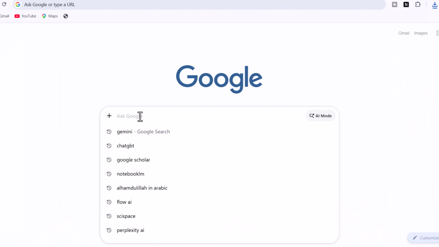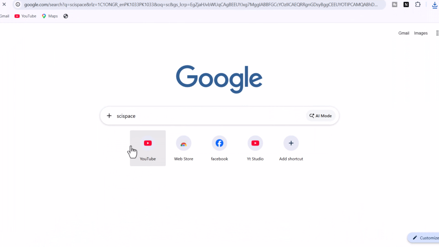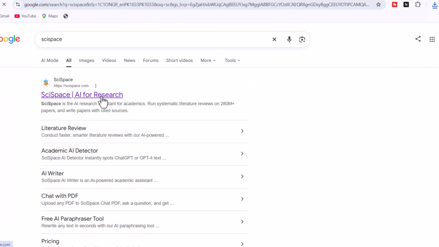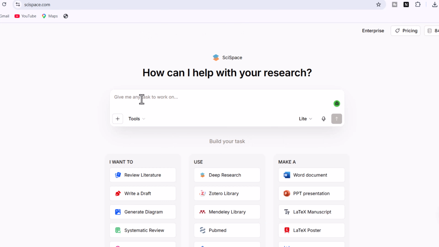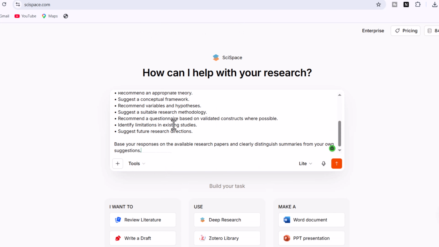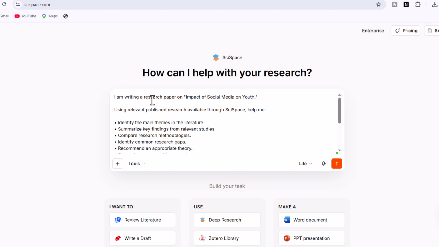Tool 3, SciSpace. Now let's test SciSpace. Unlike ChatGPT and Gemini, SciSpace works best when connected to published research. We'll use one comprehensive prompt. I am writing a research paper on impact of social media on youth.